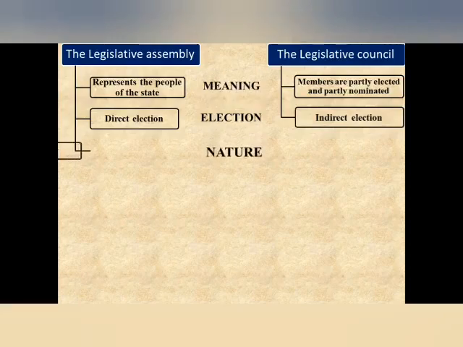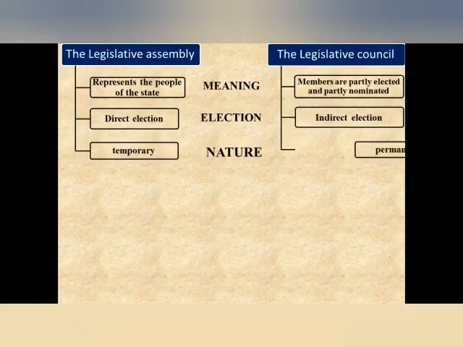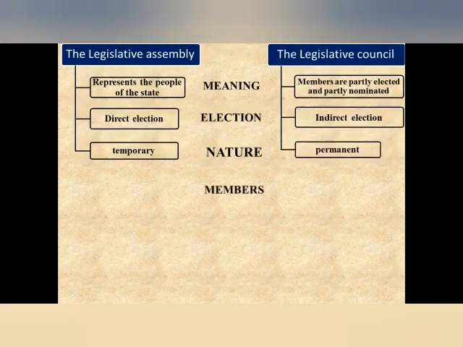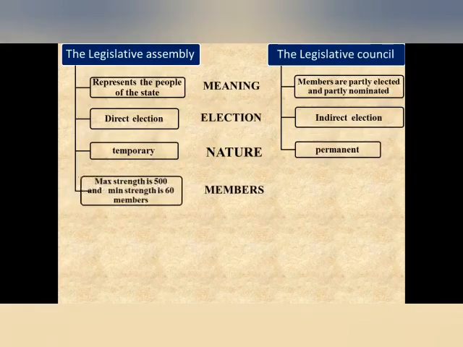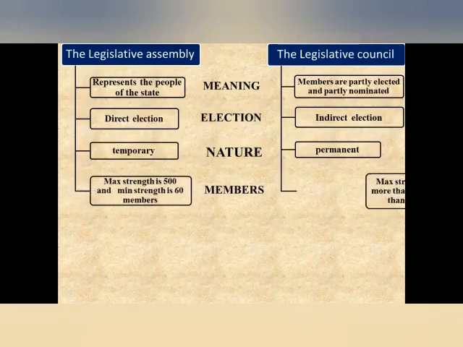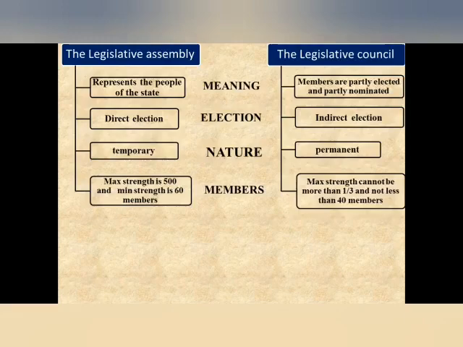Nature. The nature of the legislative assembly is a temporary body, that is, it is dissolved in 5 years. The nature of legislative council is a permanent body, that is, it is not dissolved. Members. The maximum strength in the legislative assembly is 500 and minimum strength is 60 members, whereas in the legislative council, the maximum strength cannot be more than 1/3 of the assembly and not less than 40.